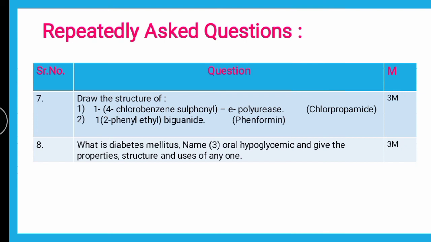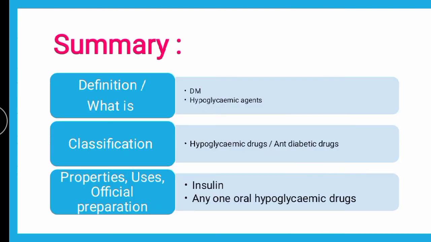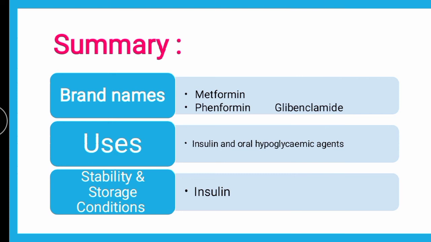So with this we finish the repeatedly asked questions, and to summarize, first it is the definition of diabetes along with the hypoglycemic agents, then the classification of hypoglycemic agents, then properties, uses and official preparations of insulin as well as any oral hypoglycemic drug they have asked till now. Then brand names of metformin, phenformin, glibenclamide, which we discussed in the earlier part of the video, are important. Then uses of other oral hypoglycemic agents along with insulin are there.